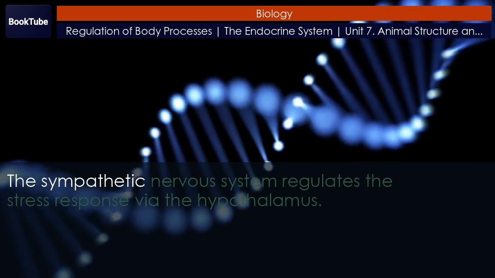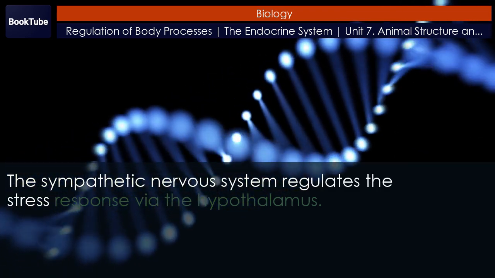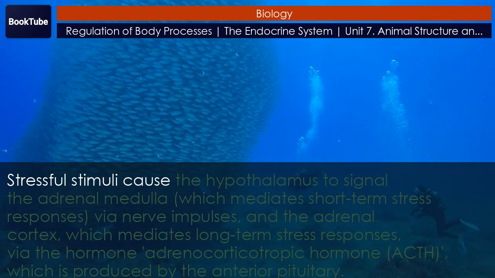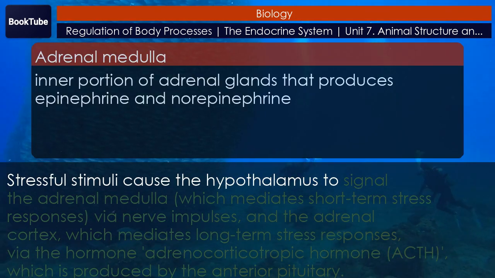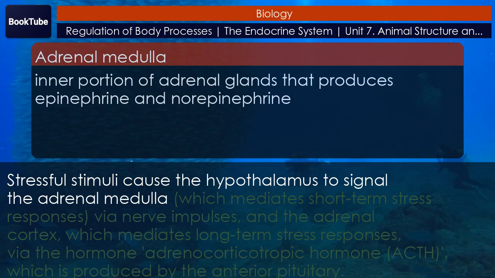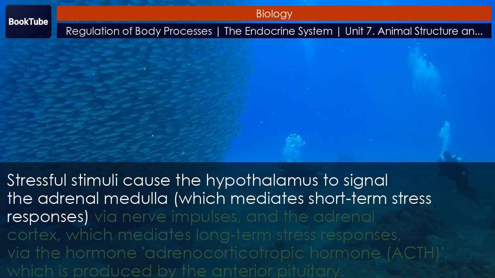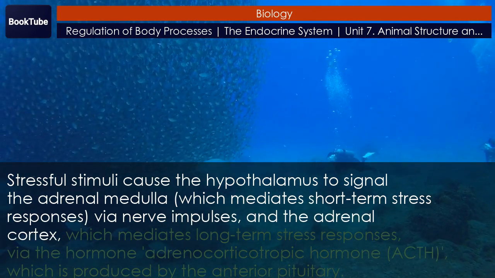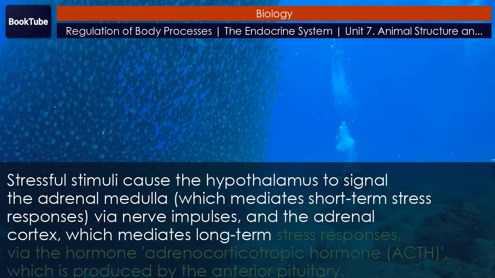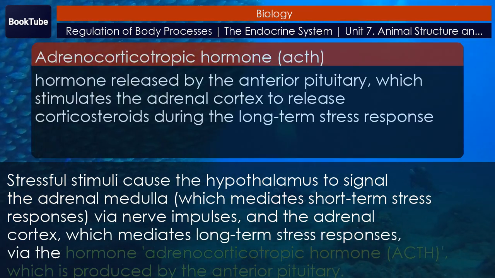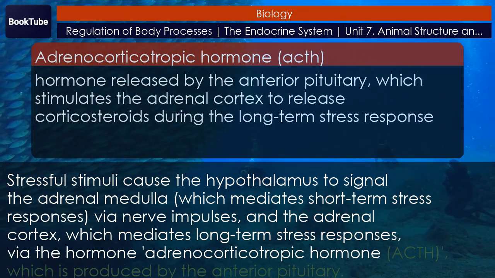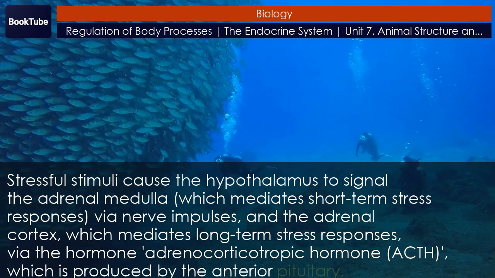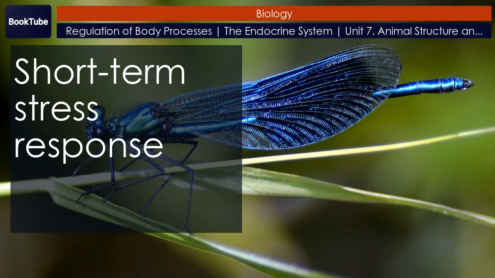The sympathetic nervous system regulates the stress response via the hypothalamus. Stressful stimuli cause the hypothalamus to signal the adrenal medulla, which mediates short-term stress responses via nerve impulses, and the adrenal cortex, which mediates long-term stress responses via the hormone adrenocorticotropic hormone, ACTH, which is produced by the anterior pituitary. Short-term stress response.